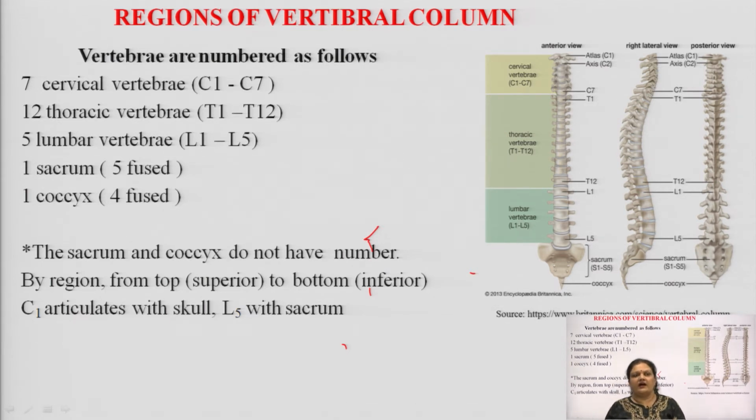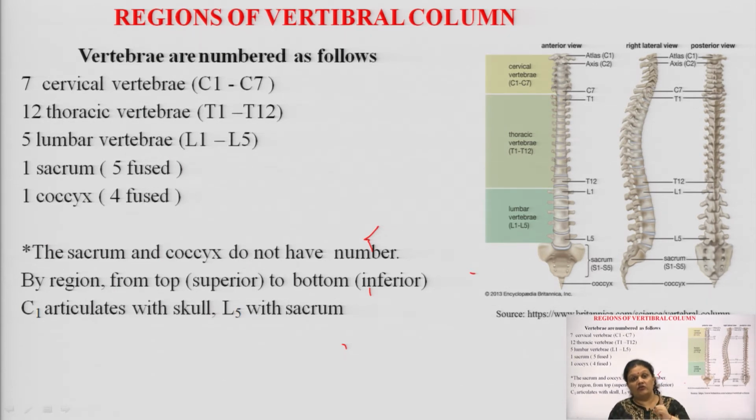Then just after the thoracic we have lumbar vertebrae, which are again 5 in number, L1, L2, L3, L4 and L5. Then after the lumbar vertebrae we have one fused sacrum. In the child we have 5 different bones, which later on in the adult fuse to form one sacrum. Again in the coccyx there are 4 different bones in the child, and these 4 fuse together to form one coccyx. So, you have to remember these.